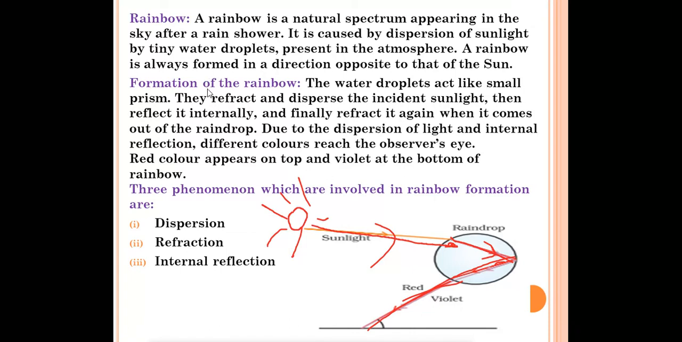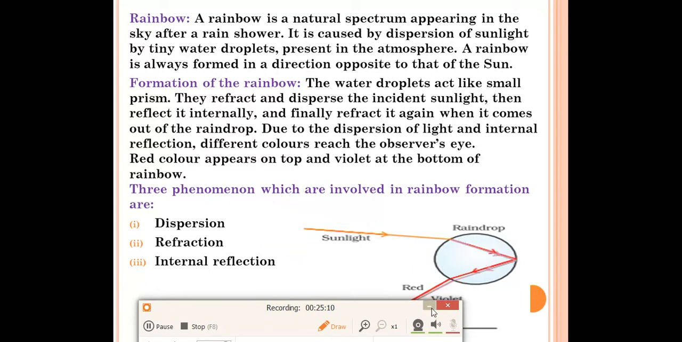So if in the exam it asks how the rainbow is formed, then you have to write the answer from here to here. You can mention over there that three phenomena are involved in rainbow formation: dispersion, refraction, and total internal reflection. Right? So this was all about your rainbow.